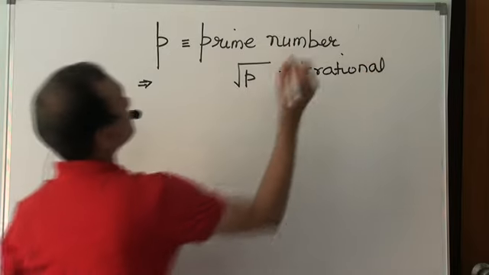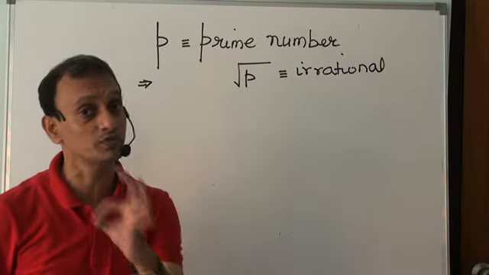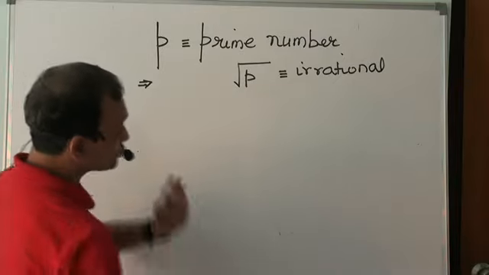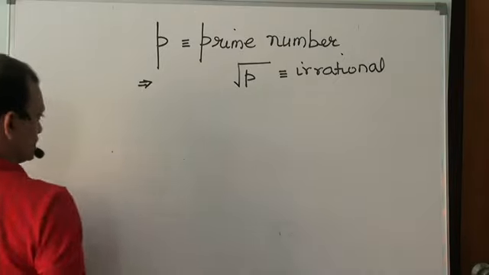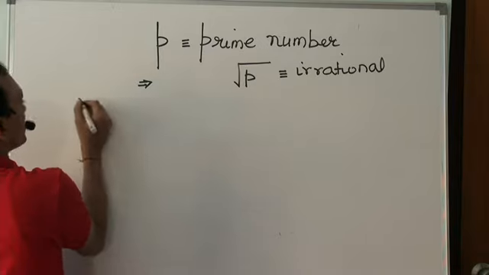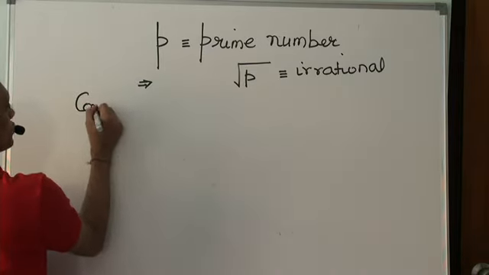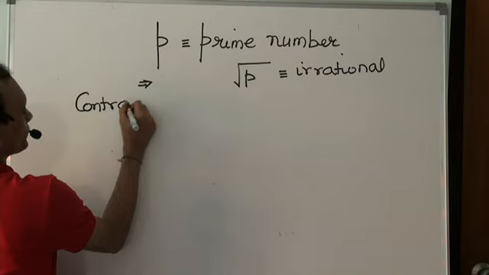I claim that if p is any prime number, square root of p must be an irrational number. Now the way to prove this is the method of contradiction.